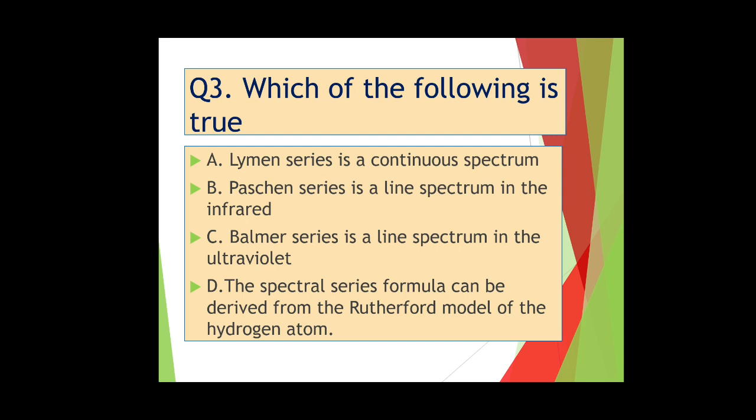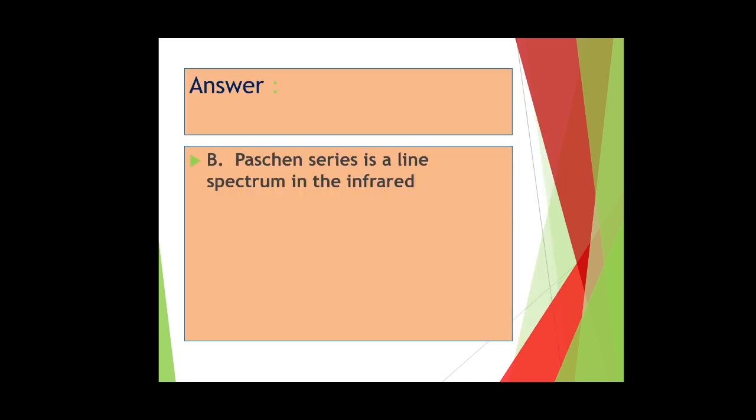So students, in order to solve this problem we must know about the hydrogen spectrum. We have studied, you can find it in my previous video, that it is not a continuous spectrum, so option A is wrong, and also it is not about the Rutherford model, so option D is wrong. And we know that the Balmer series falls in the visible region, so option C is also false, so option B is correct. Paschen series is a line spectrum in the infrared. This is the correct answer.